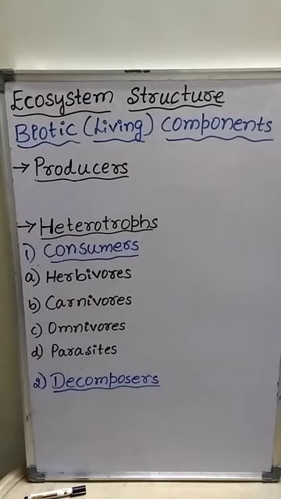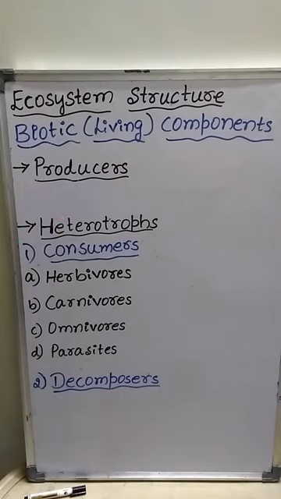Herbivores are the animals which directly feed on plants, meaning they eat plants or plant materials. Herbivores are also called primary consumers or first order consumers.